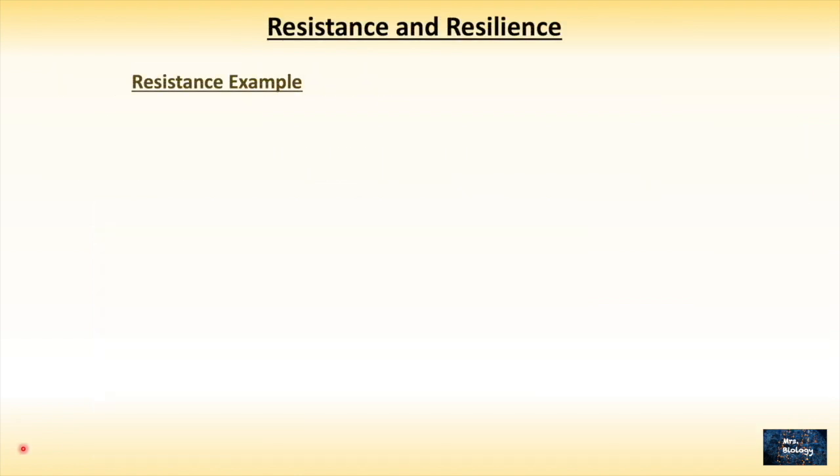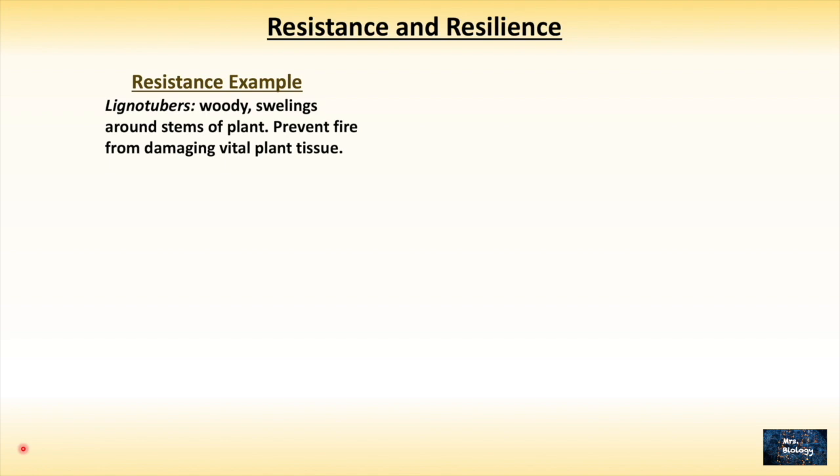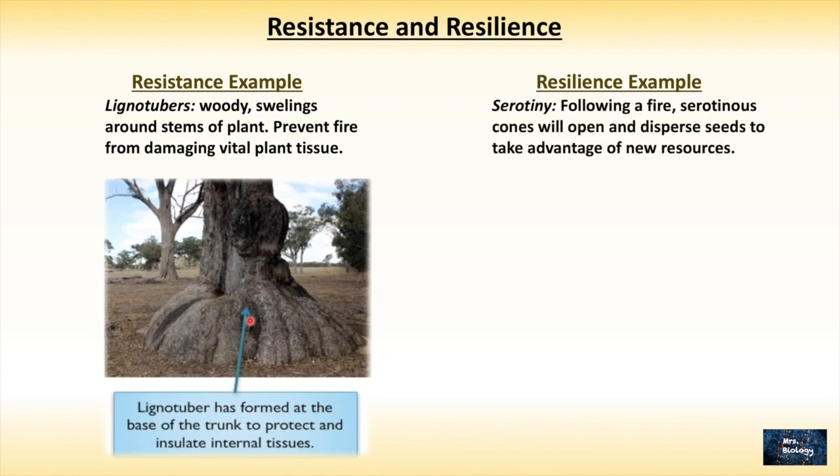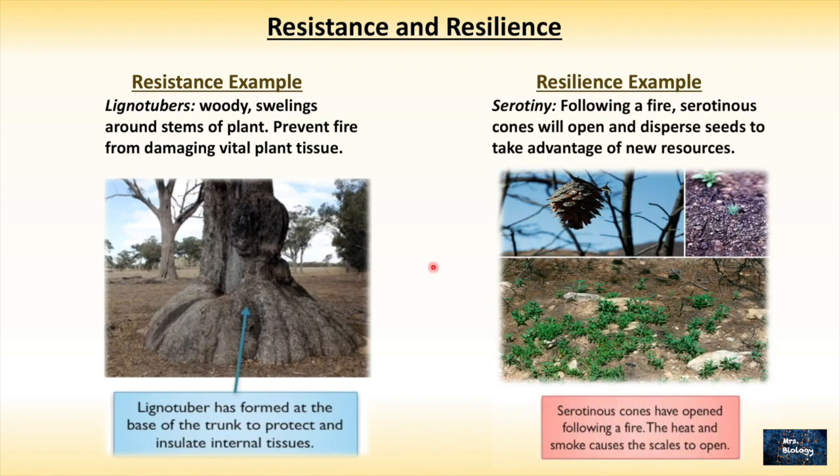An example of resistance in an ecosystem: lignotubers, woody swellings around the stems of a plant, prevent fire from damaging vital plant tissue. And an example of resilience in an ecosystem: serotiny. Following a fire, serotinous cones will open and disperse seeds to take advantage of new resources.